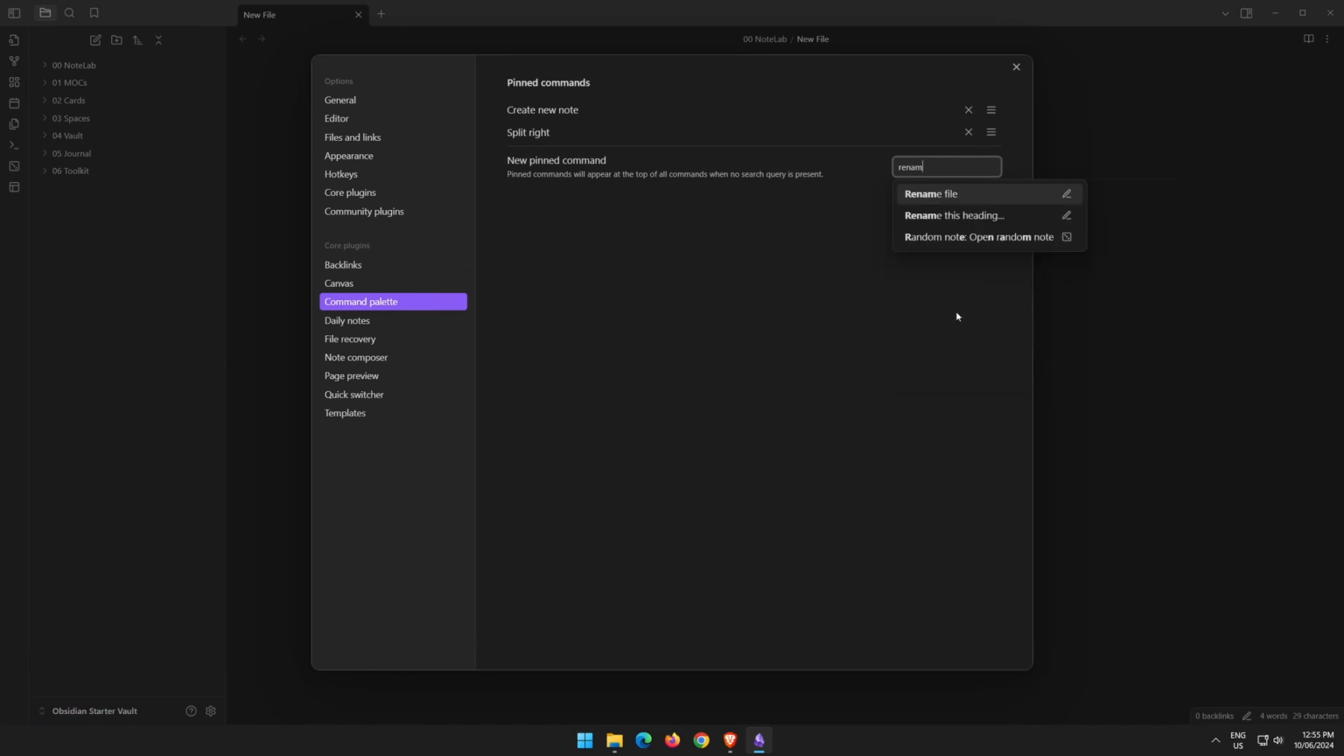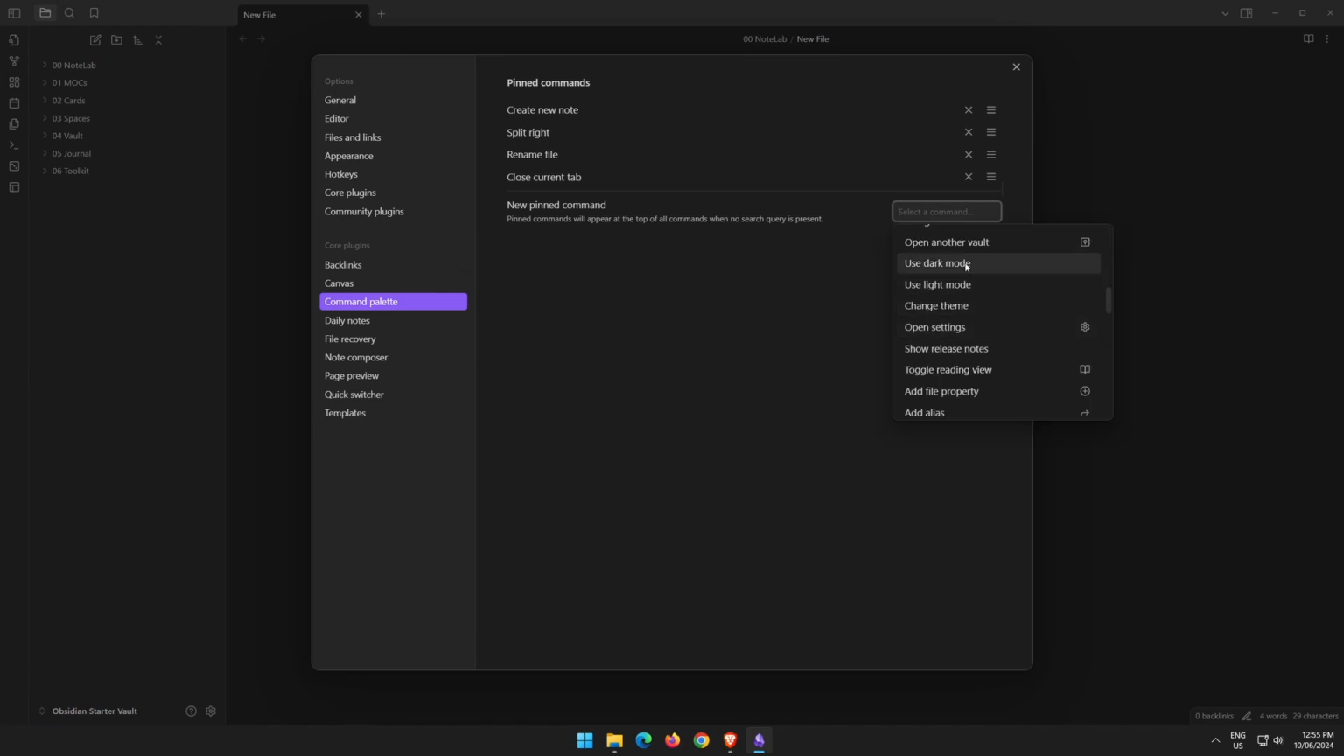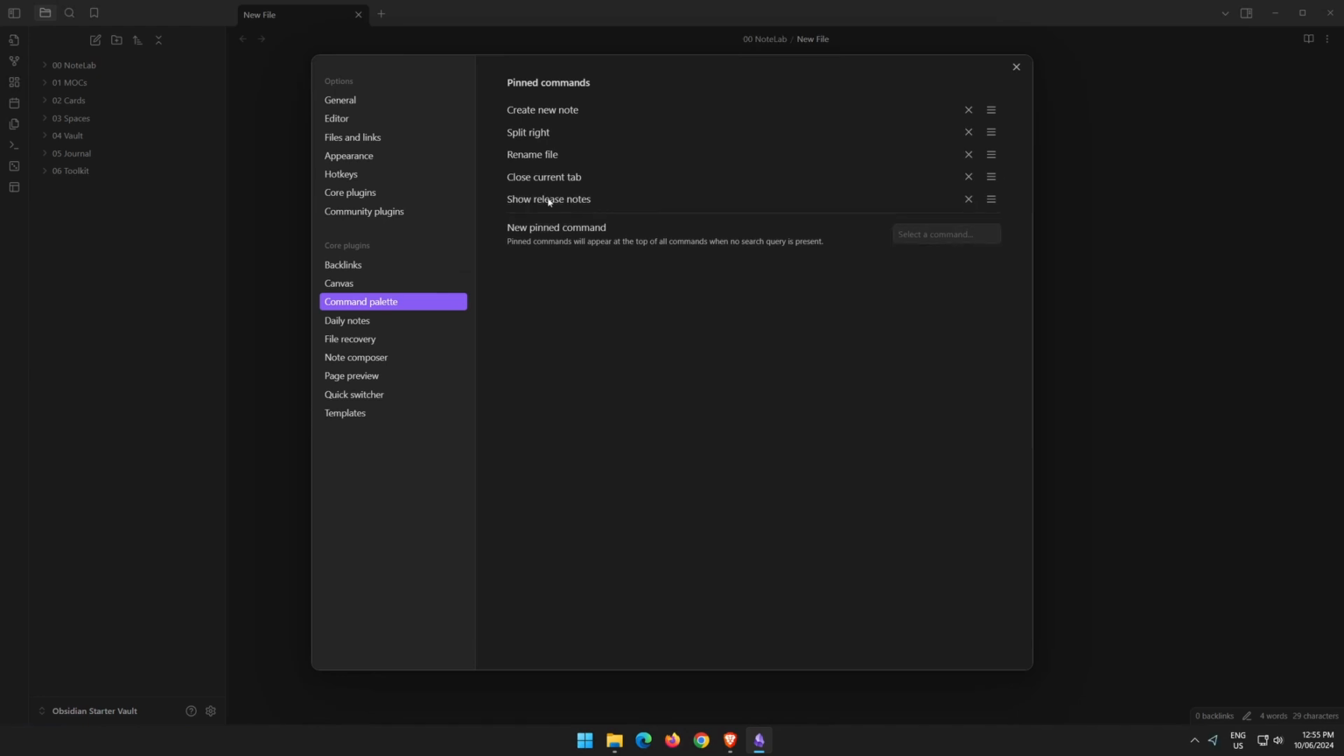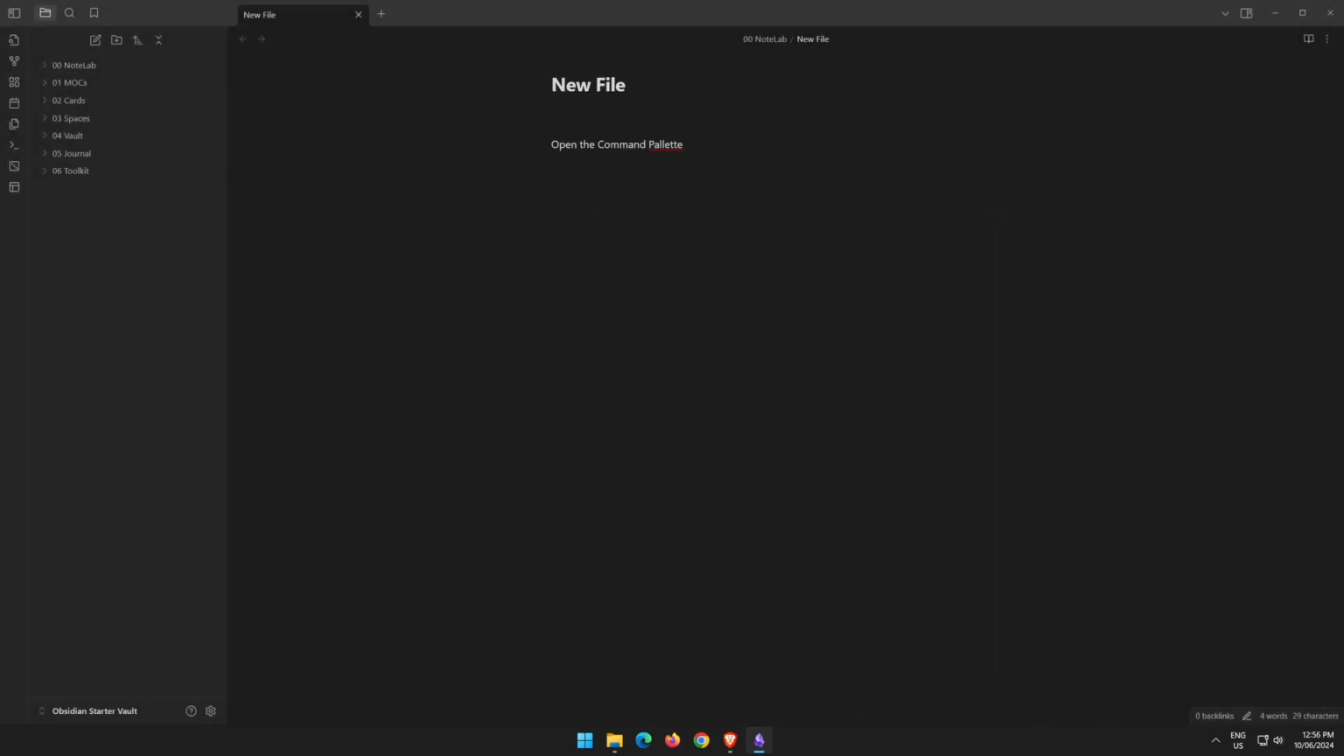We could also do rename file, which is quite common. If you wanted to, you could even put close current tab. You could change from light mode to dark mode, show the release notes. That might be a handy one to have. So once you've put in your pinned commands, you can remove them by clicking the X, and you can shift them up and down if you like. And so you can see we've got 5 there now. So if I hit the / command, because we turned that core plugin on, now we have those 5 pinned commands here that we can use. So that's quite handy when you want to use a command quite often.